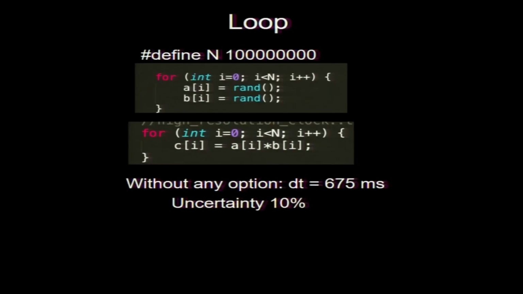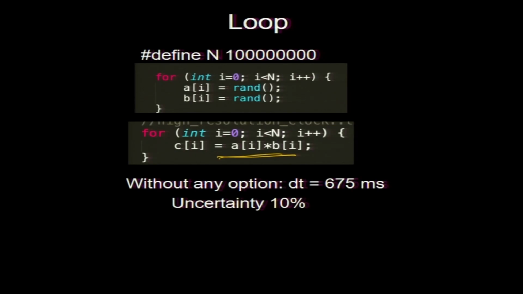Okay. So, we have got back to our old code. With O3 it will be much faster. Just look, I am going to show you the numbers. We do exactly the same operation, matrix element by element multiplication, array multiplication, which is AI star BI. Without any option it was 675 milliseconds, about 0.6 seconds, with uncertainty of 10%.